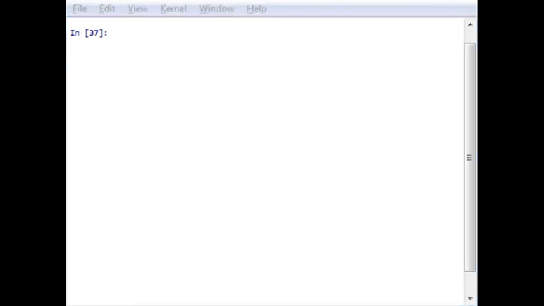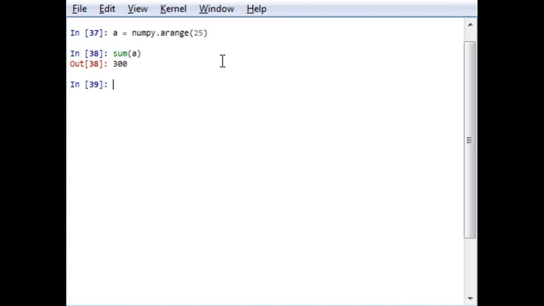Create an array a that is np.arange of 25, the first 25 numbers of the system. Now I want to find the sum of these numbers, so I will write sum of a and it will give me an output. Okay, similarly let me generate another array b, which is